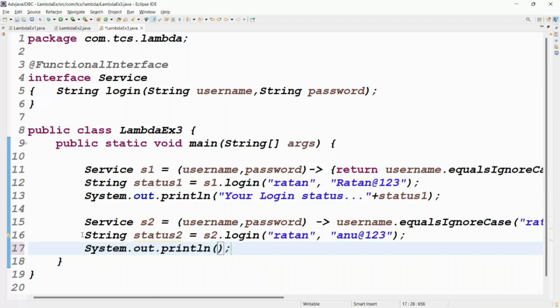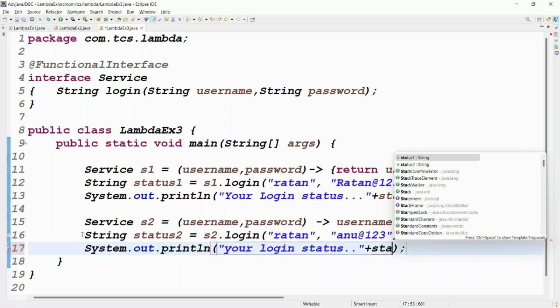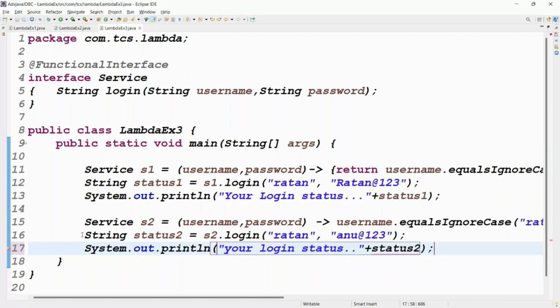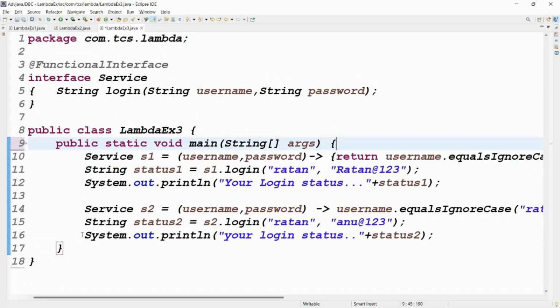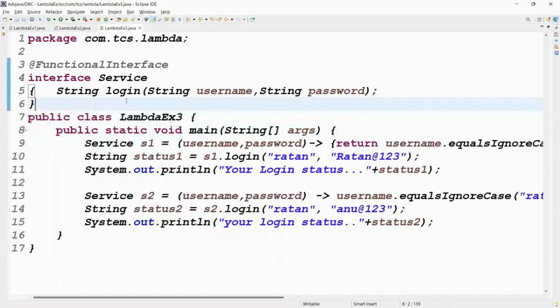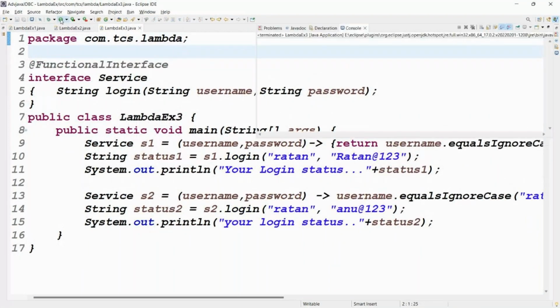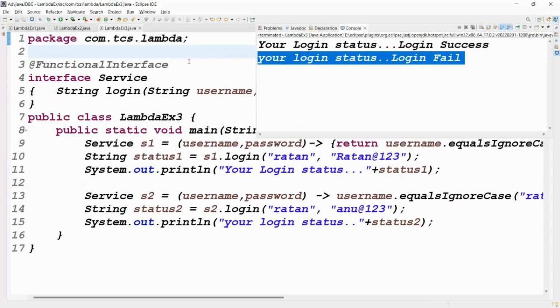That's it. It's our control space. Tell me your login status is what? Plus status, 1 or 2? 2. You get the point, right? Then the expected answer is what? Your login success or failure? Your login failure. The first one is login success, the second is login failed. That's it. Three examples are clear.